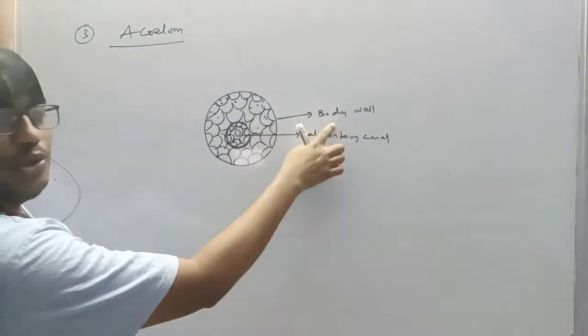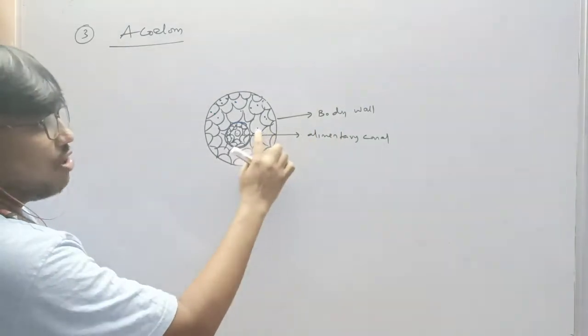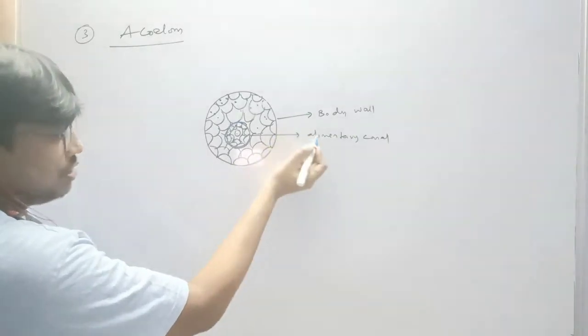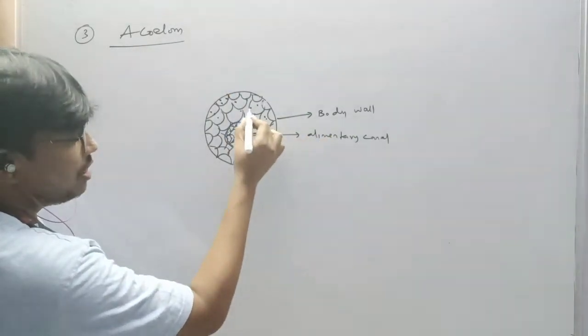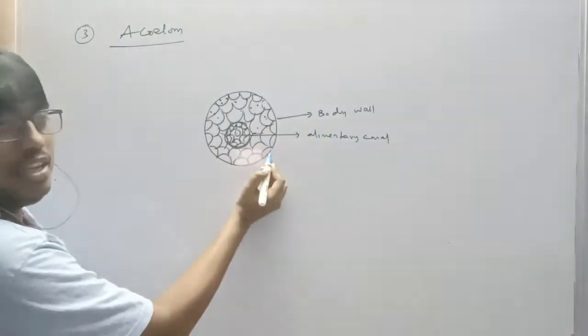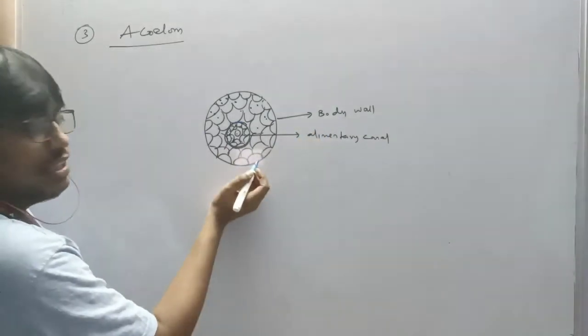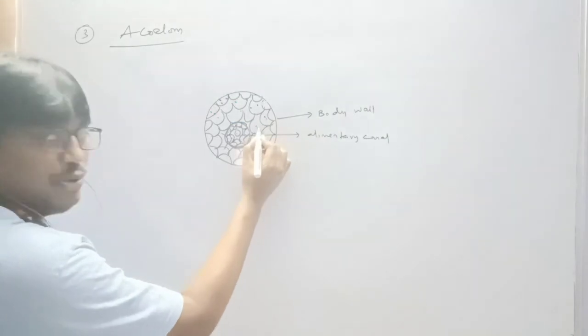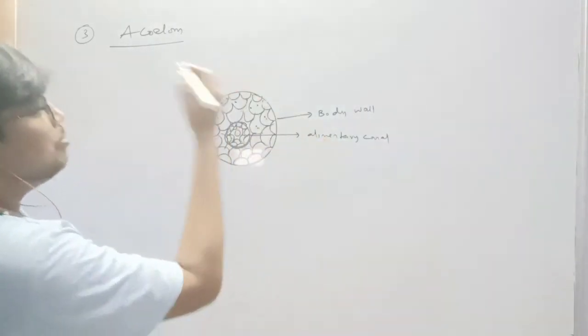The space between the body wall and alimentary canal is not filled with fluid and which is not lined by mesoderm. So see the board, body wall and alimentary canal का middle में space नहीं है. Okay ना, the space between the body wall and alimentary canal is not filled with fluid and which is not lined by mesoderm.